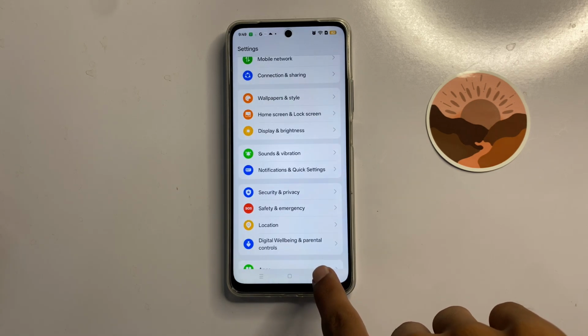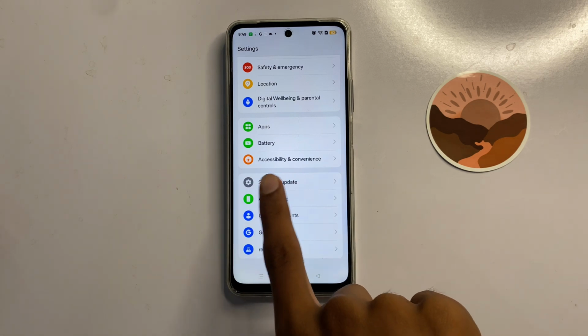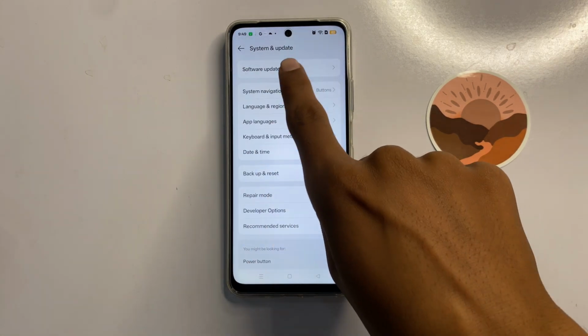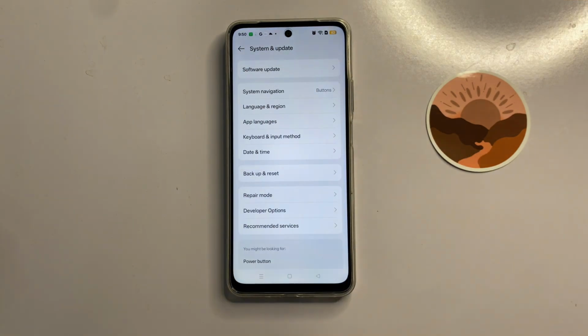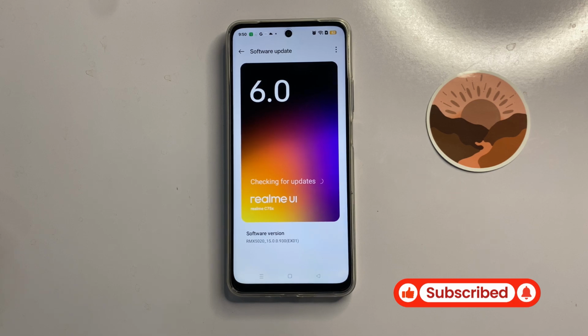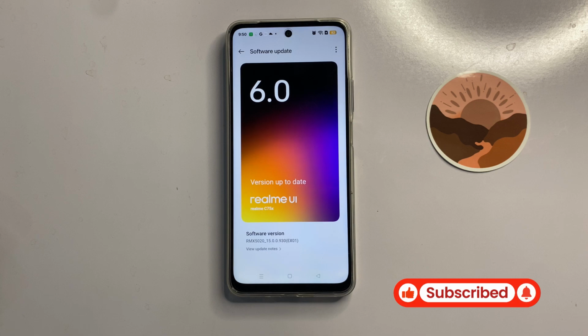After turning on your notification, go back to the main page of your settings and click on system and update. On top you can see the option software update. Now click on it and here you can check whether your latest version is updated or not. If it doesn't update to the latest version, then update it to the latest version.